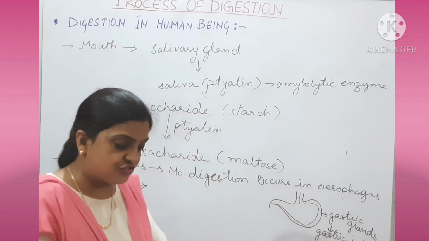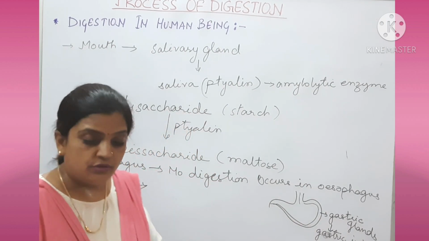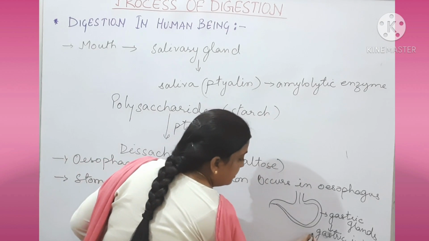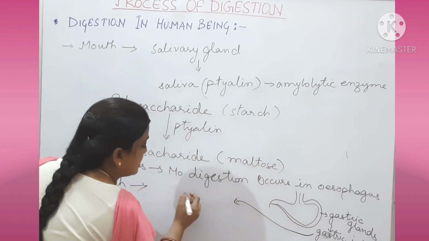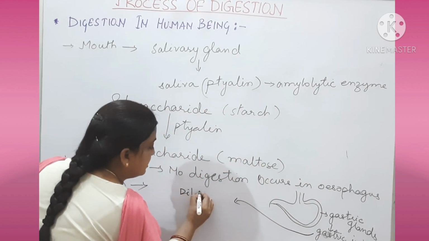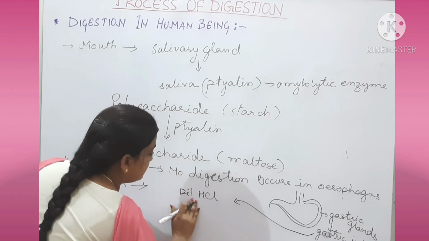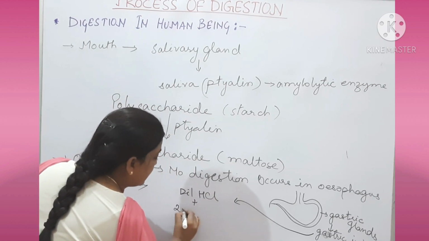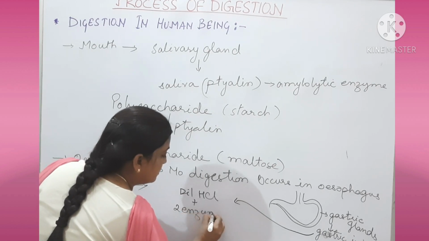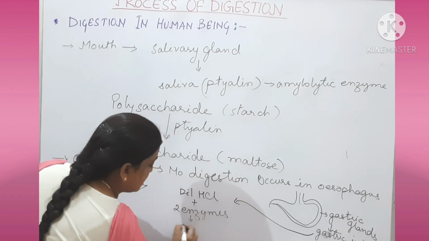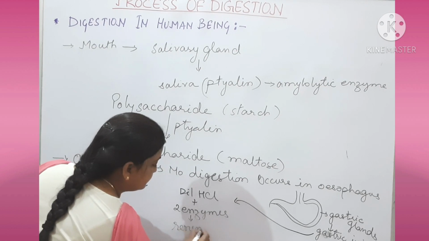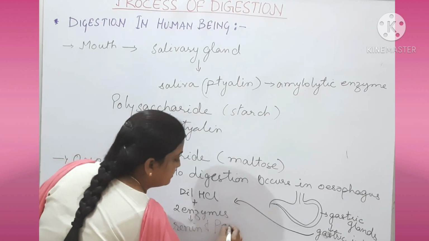Now let us come to the gastric juice. What is this gastric juice made up of? This gastric juice contains dilute HCl, and two more enzymes, and these two enzymes are renin and pepsin.